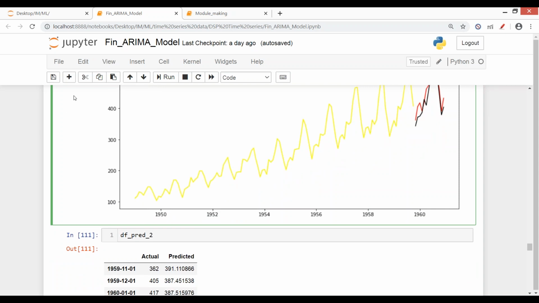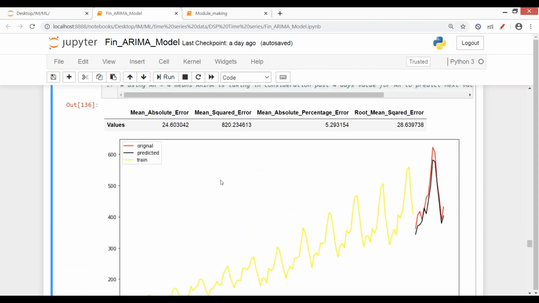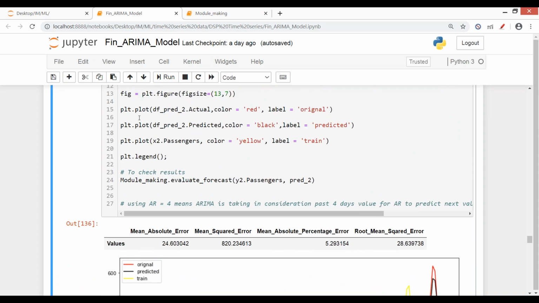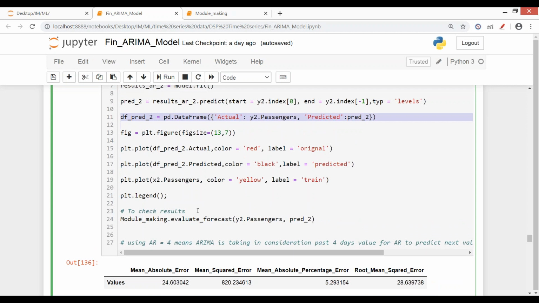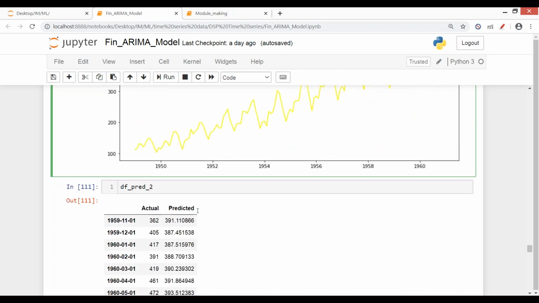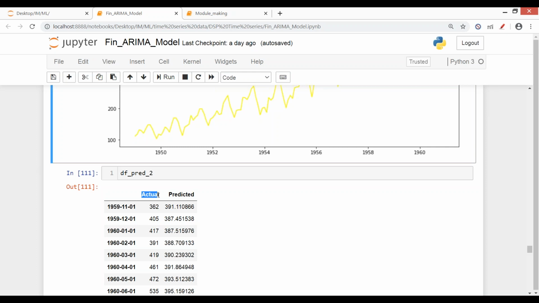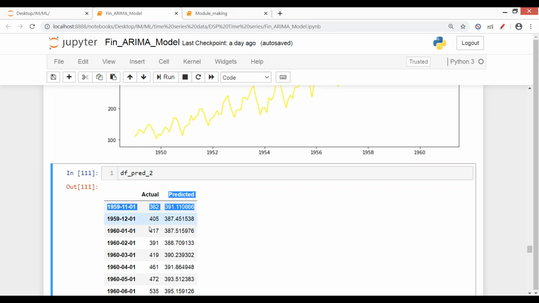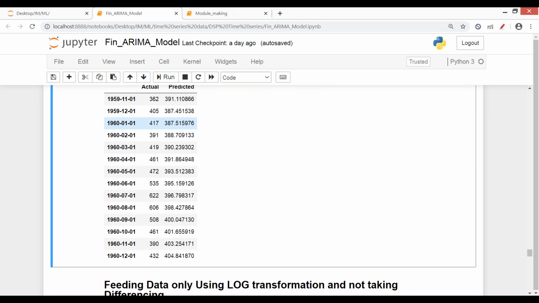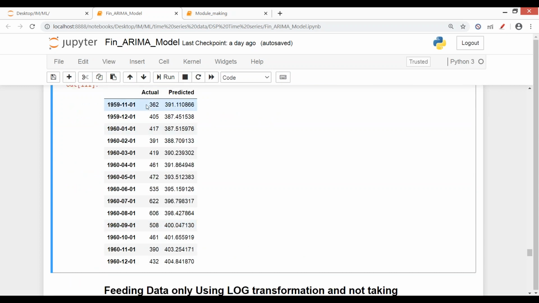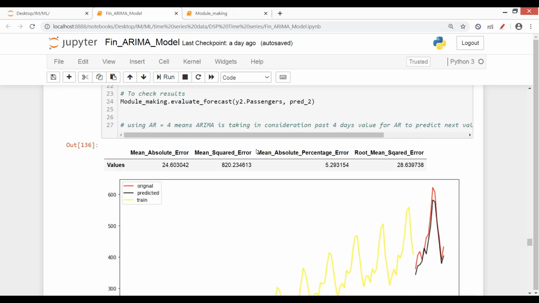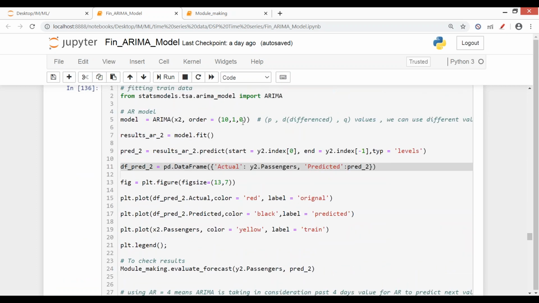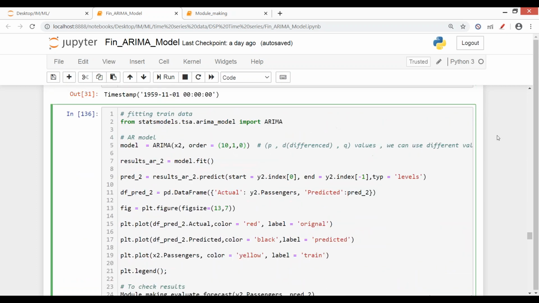You see these are the predictions. So when I see my results, this is my data frame which I created above, that is df pred, which we did here, this one, this data frame. Now how do we visualize? This was made as df pred_2. This was my actual value, and this is the predicted value. You see we have gotten this data frame, and this is for y, which was after 130 rows. Clear? Does anyone have any confusion about how this is given? No, you can just change the values here.